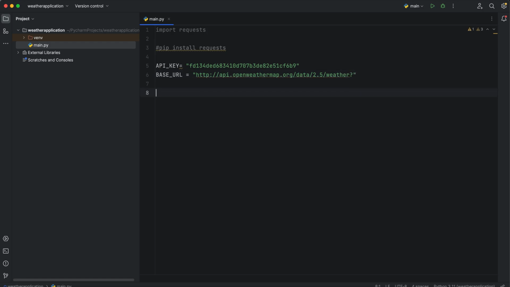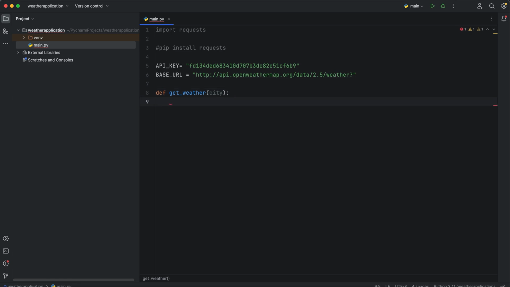Everything is ready. Now we are going to create two functions. First, to get weather via city, and then we need to display that weather. So we'll create two functions for that. First, we'll get weather, and we'll provide the city.